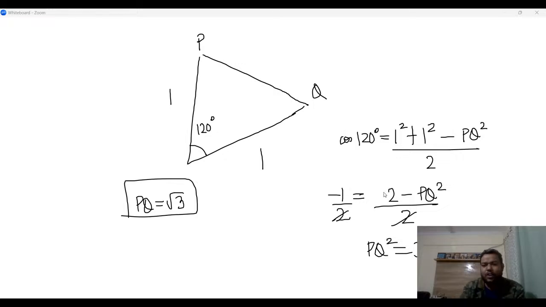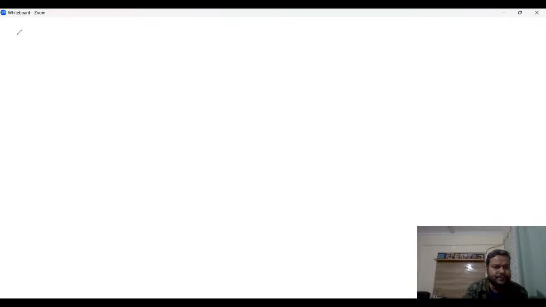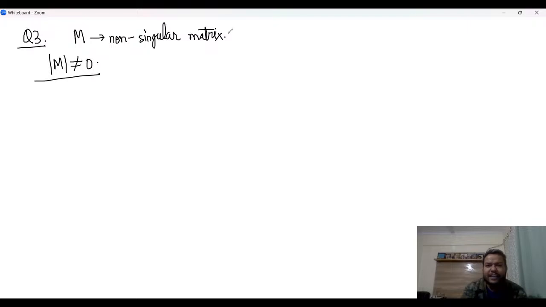Okay. So, I'll discuss question number 3, but I will not do the whole thing. It is actually not very difficult, question number 3. So I'll just give you the idea of what is happening here. Question number 3 says, M be a non-singular matrix of order 3. M is non-singular. In matrix and determinant chapter, you need to know the meaning of every term. So what is the meaning of non-singular matrix? It means that the determinant of M is not equal to 0. Okay? Of order 3.